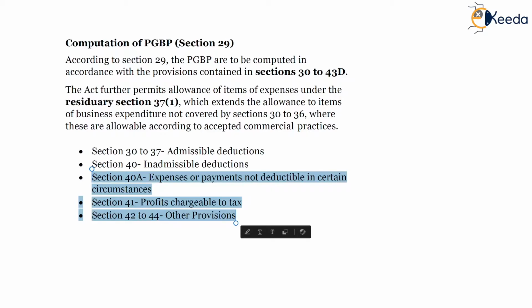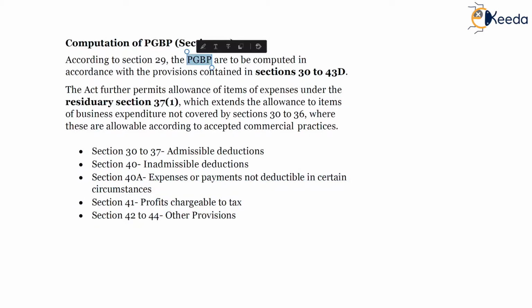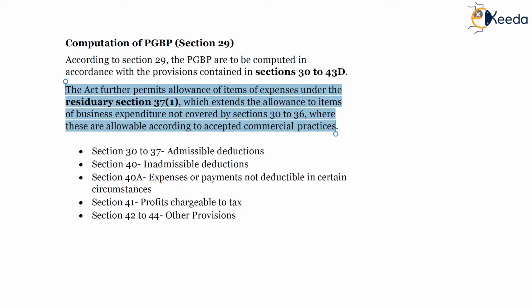So section 29 specifies the overall structure of the profit and gains, wherein the profit and gains from business or profession are to be computed considering the provisions contained under section 30 to 43D. Second para, the Act further permits allowance of items of expenses under residuary section 37(1), which extends the allowance to items of business expenditure not covered by section 30 to 36, where these are allowable according to accepted commercial practice.